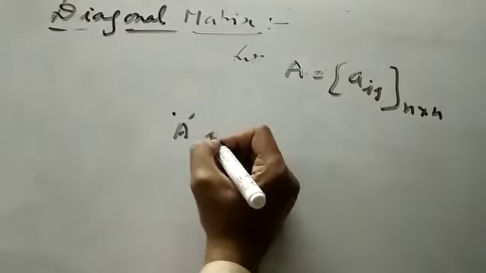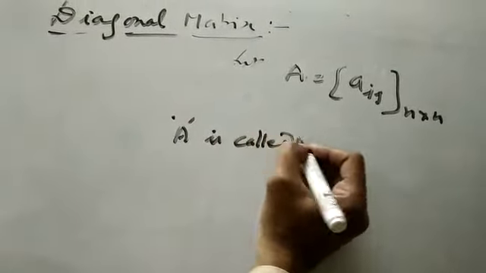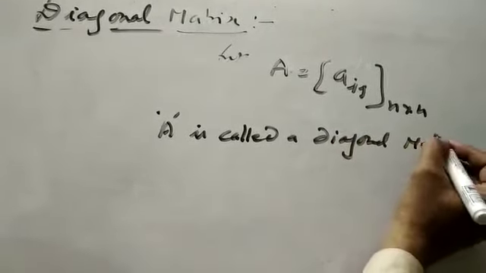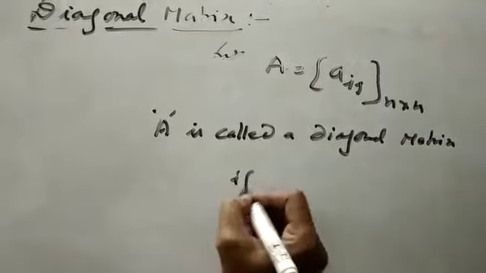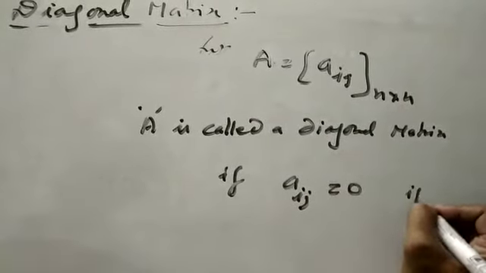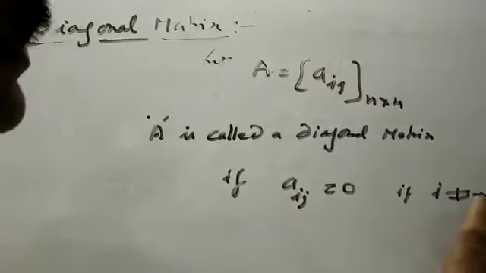A is called a diagonal matrix if the value of Aij is equal to 0 if i is not equal to j.